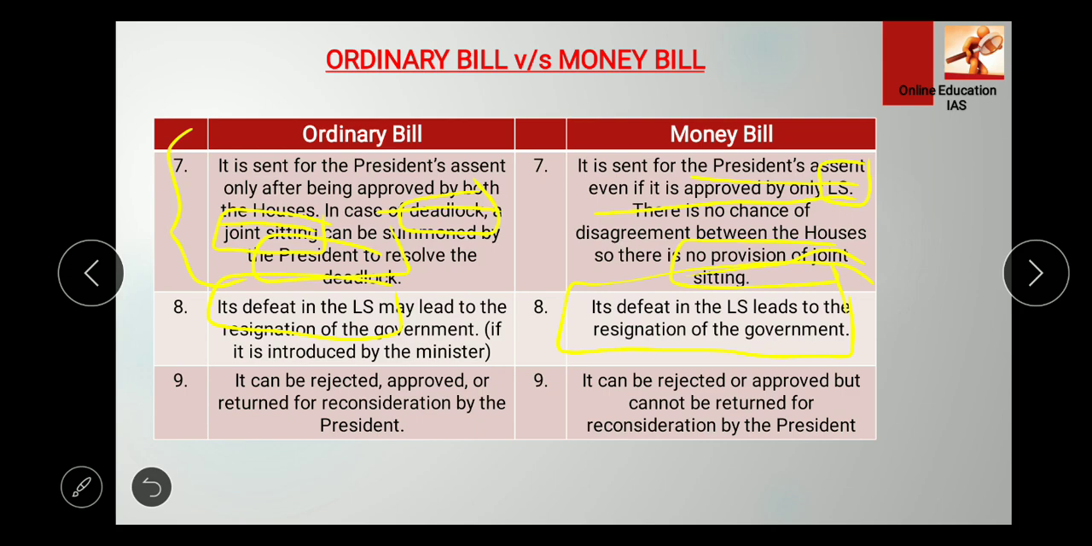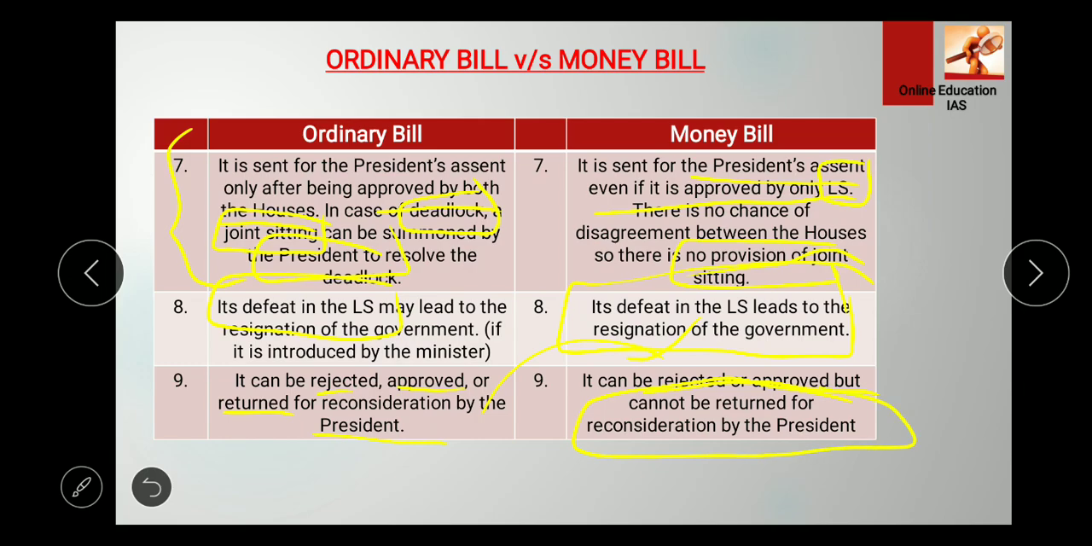Ninth part is it can be rejected, approved, or returned for consideration by the president. Yeah, the president has some discretionary powers. You might have heard about the suspensive veto and pocket veto of a president. The pocket veto of the Indian president is much bigger than the American president, right? So the ordinary bill can be rejected, approved, or returned for reconsideration by the president. But in the case of money bill, it can be rejected or approved, but it cannot be returned for reconsideration.